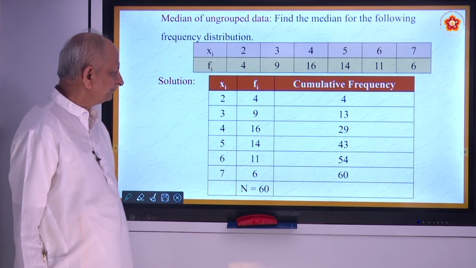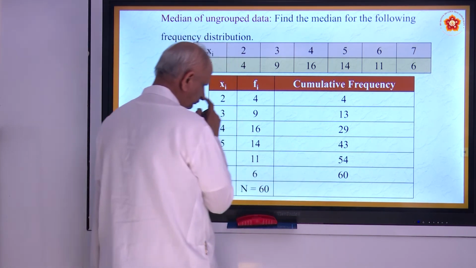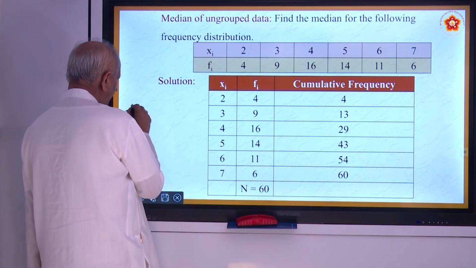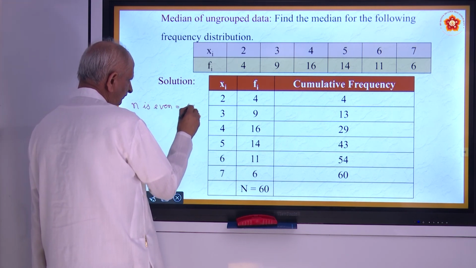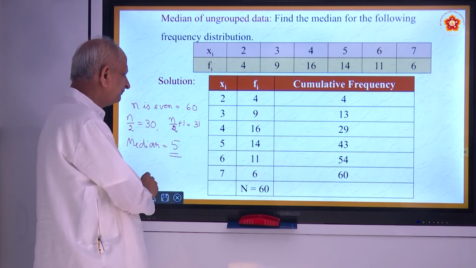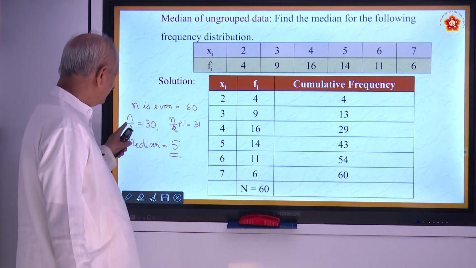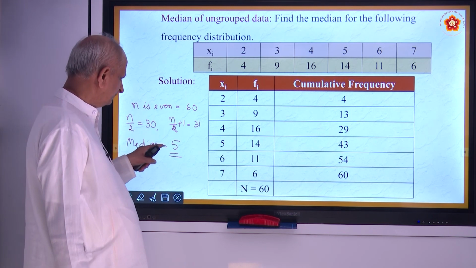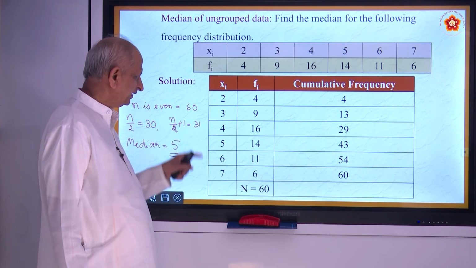Now, how to find out the median? How many are there totally? 60 are there. So n is even. It is equal to 60. When n is even, you have to find out n by 2, that is 30, and n by 2 plus 1, 30 plus 1, 31.